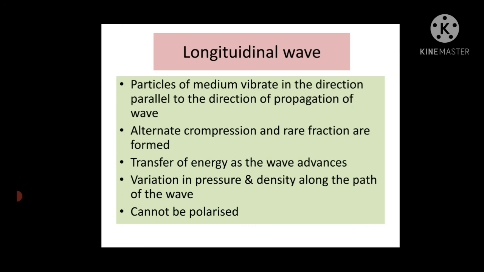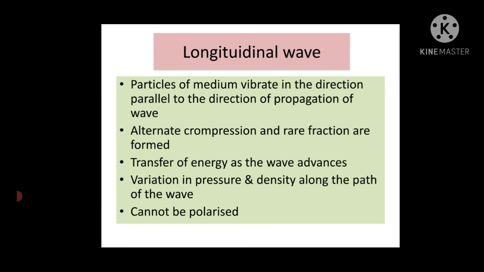These air layers which are equidistant come closer to each other and become crowded, and this crowded section is called compression. And rarefaction means there is extra space between the layers, and therefore it is called rarefaction. So alternate compression and rarefaction are formed.